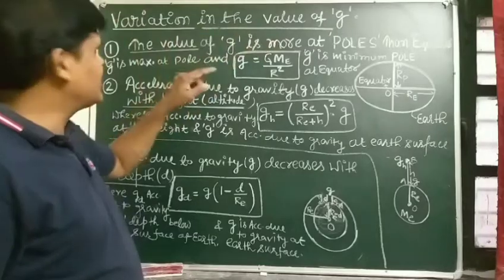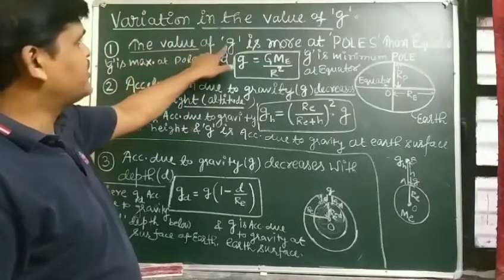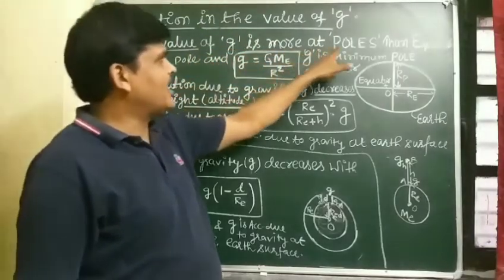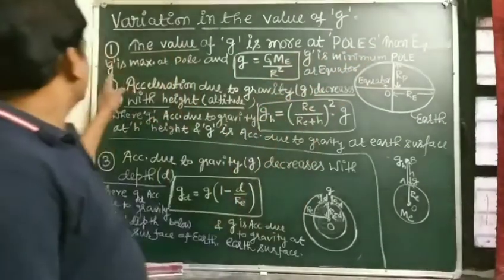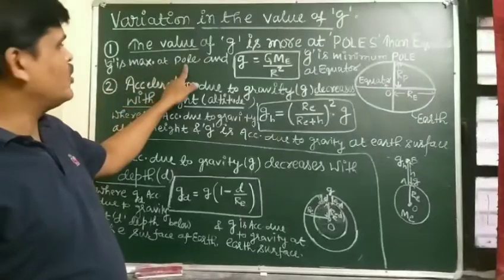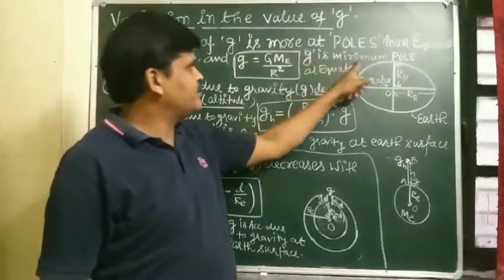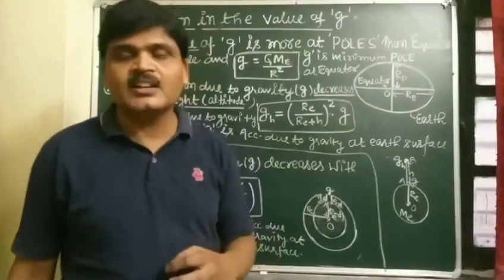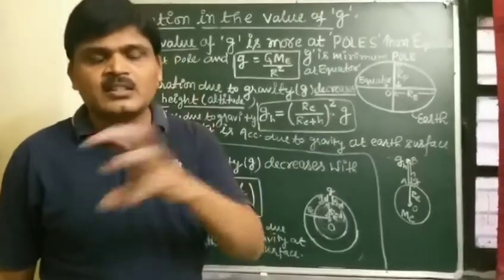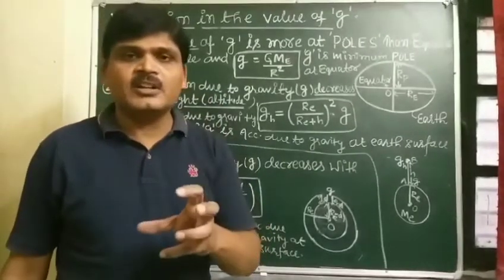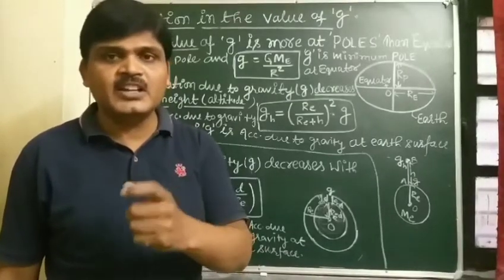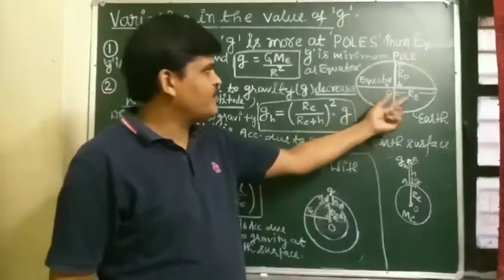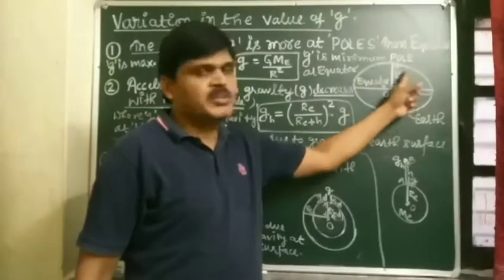So first topic, that is what? The value of g is more at poles than equator. Means g is maximum at poles and g is minimum at equator. Reason is that the Earth is not purely spherical in shape, but the shape of the Earth is what? Elliptical. So see the diagram. This is the elliptical shape of the Earth.